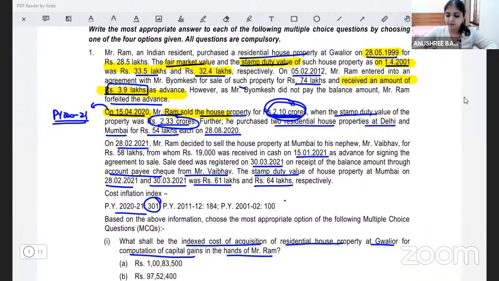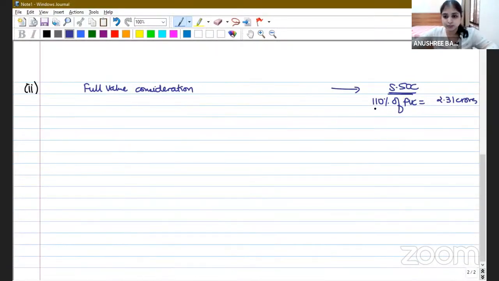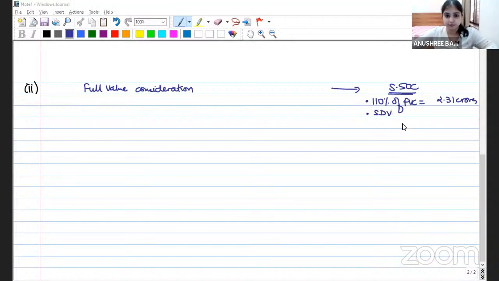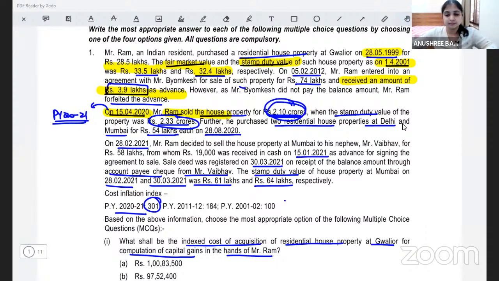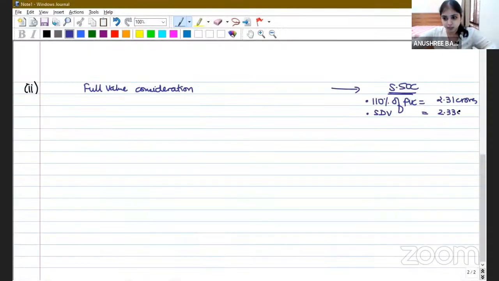I'll compare the SDV with 110% of FVC. What is our SDV? Our SDV is 2.33 crores. So if SDV is more than 110% of FVC, only then section 50C will be applicable. And in this question, certainly SDV is more than 110% of FVC. Definitely. Therefore, section 50C will apply. As per section 50C, I will ignore my actual FVC.